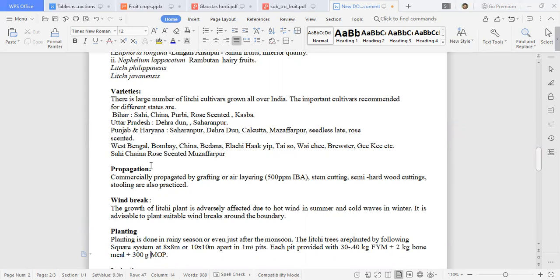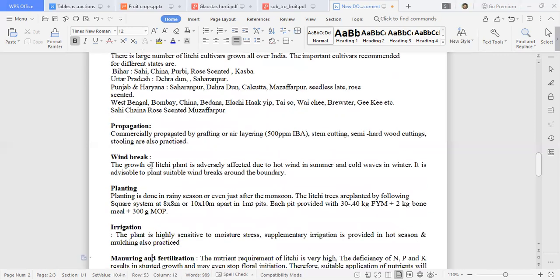So it is advisable to plant suitable windbreaks around the boundary. Suitable ones are jackfruit or jamun, even mango can act, or even silver oak, casuarina, as well as teak. All of these can act as windbreaks.